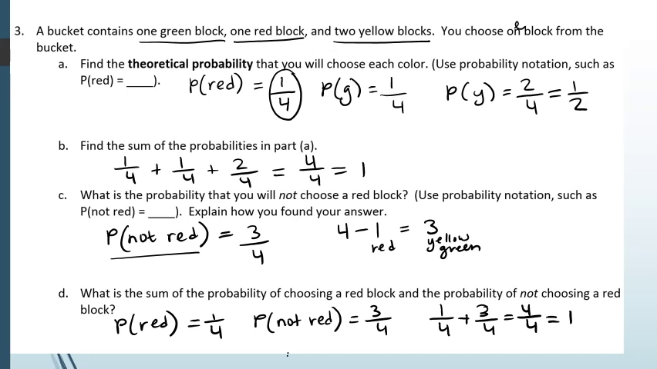That's the end of our homework for today. Tomorrow we're going to continue to explore more about theoretical probabilities.